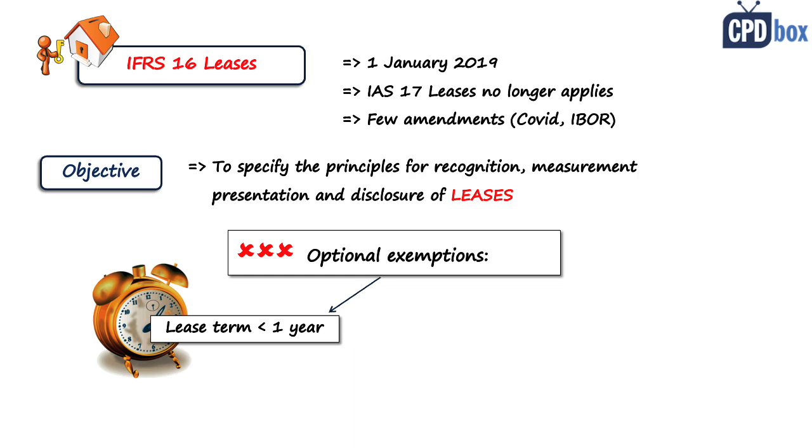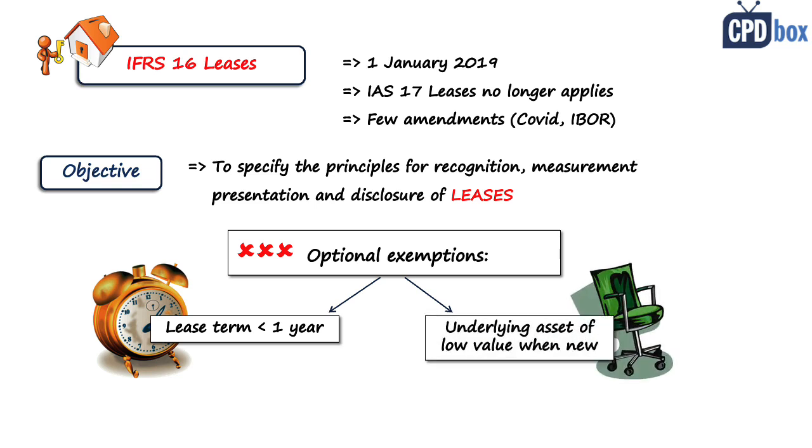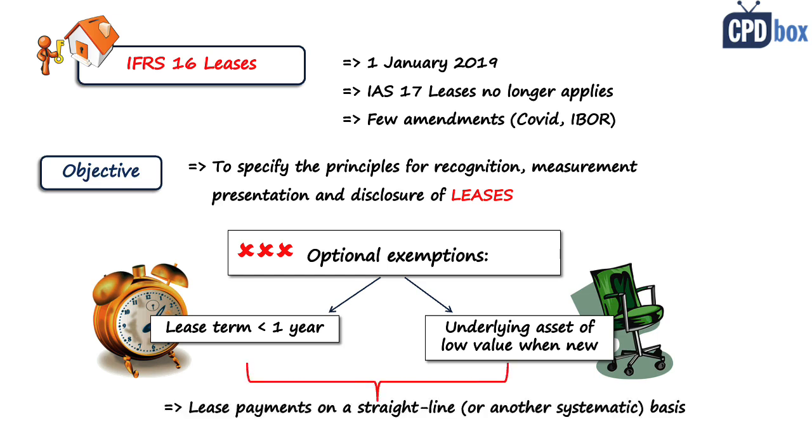So this choice is valid for entire class of underlying asset. For example, for all motor vehicles leased below 1 year. In other words, you can apply IFRS 16 for one vehicle and not apply it for another vehicle. And the second exemption is leases where the underlying asset has a low value when new, such as personal computers, and this is done on one-by-one basis, so not for the whole class. I think it's good to have these exemptions because that will make accountants' life easier. Instead of worrying about some right-of-use asset, you will simply account for these lease payment on straight-line basis.